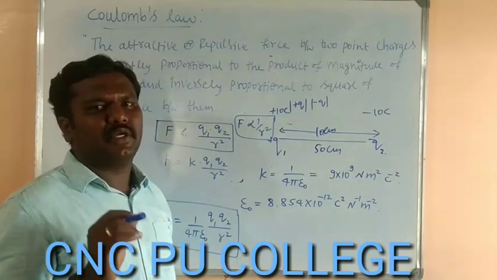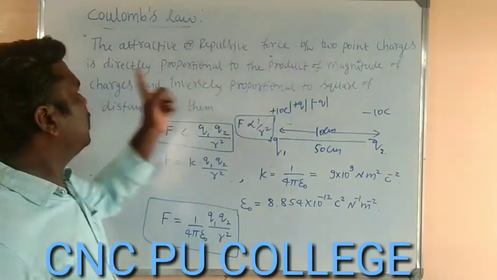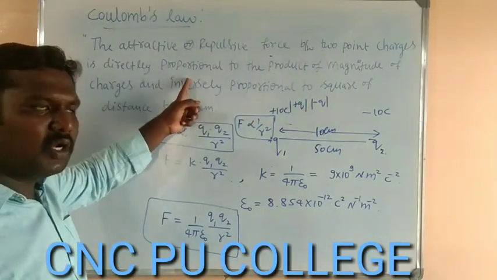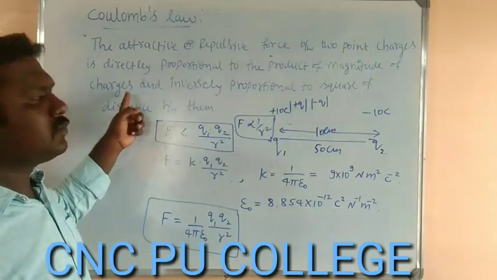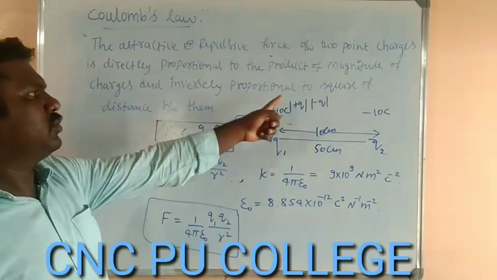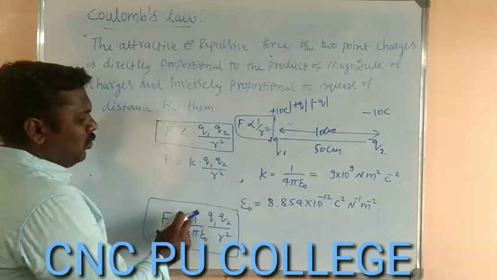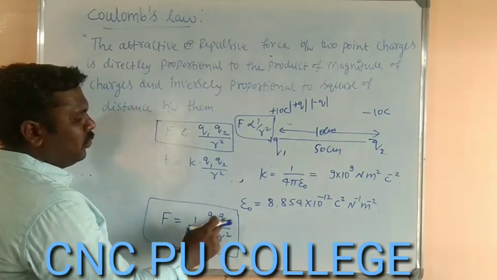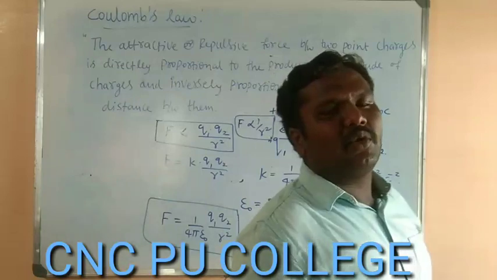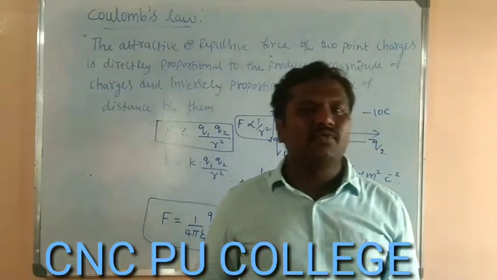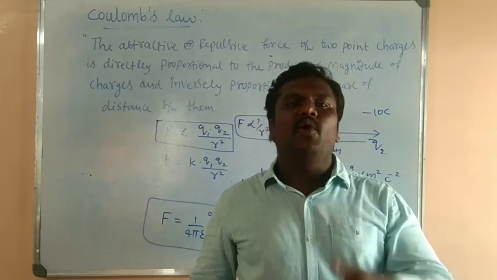State Coulomb's law, isn't it? Very important statement. The attractive or repulsive force between any 2 point charges is directly proportional to the product of magnitude of charges and inversely proportional to the square of distance between them. F is equals to 1/4πε0 q1 q2 by r square. So after studying Coulomb's law, now we have to think of its limitation and the representation of Coulomb's law in vector form.